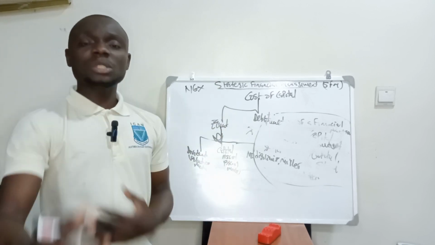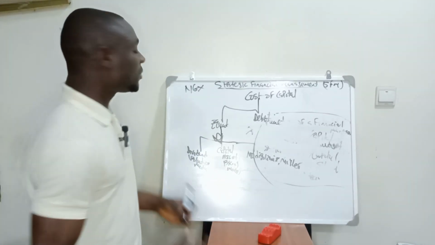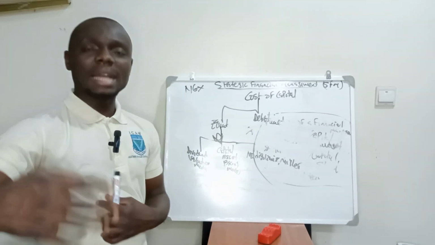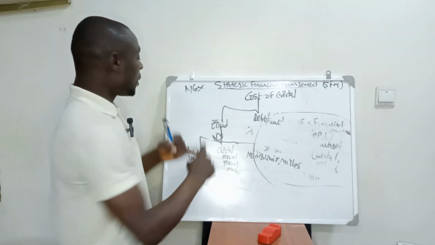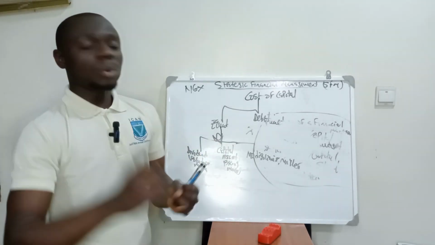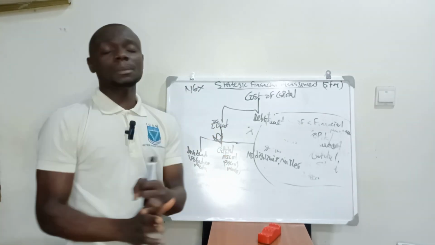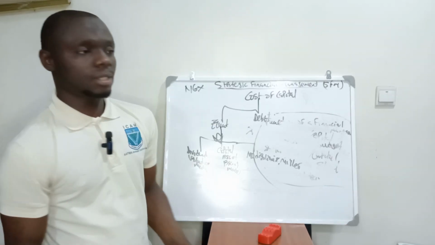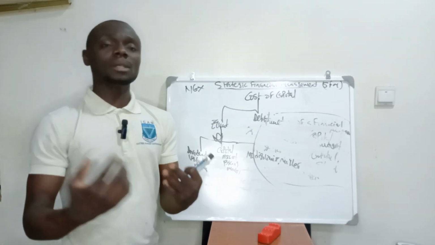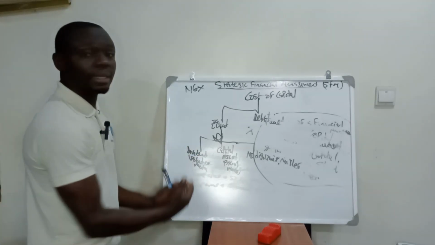So that is why the question may say, give reasons why the cost of equity is higher than the cost of debt. You can give them: equity holders are risk takers. Two, during liquidation, they are the last people to be paid. Three, their dividend is not fixed, because it fluctuates. It depends on the market, or the profit. Now let me quickly explain this.